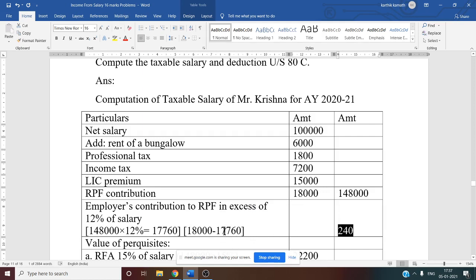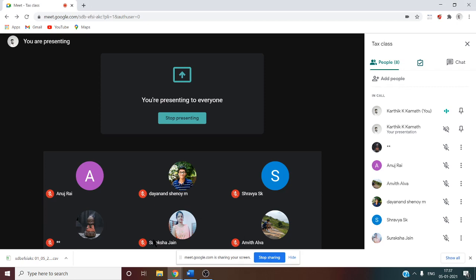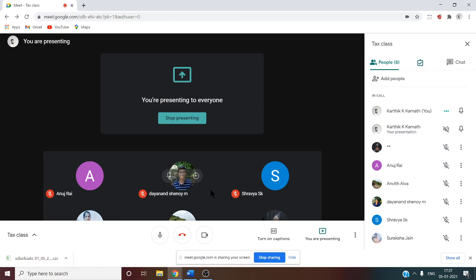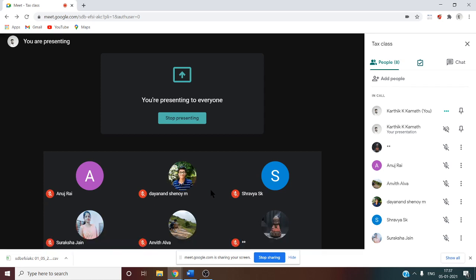So why are we doing like this? Because we know the employee is paying 18,000 for RPF and the employer is also paying 18,000 for RPF, because equal contribution. Both the parties are paying equally and they have not given the percentage. That is why we have done like this. If they give you 13%, 14% or 15%, then we can easily calculate, isn't it? Suppose in the question they have given 15% employer contributes to RPF. So now how to calculate?